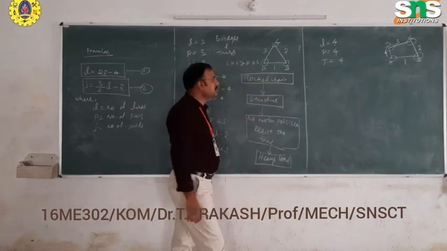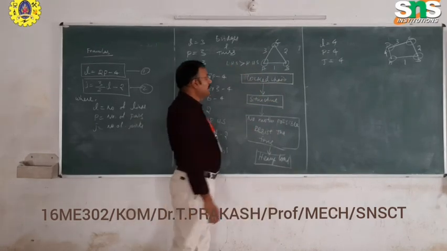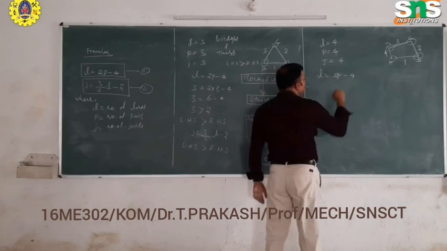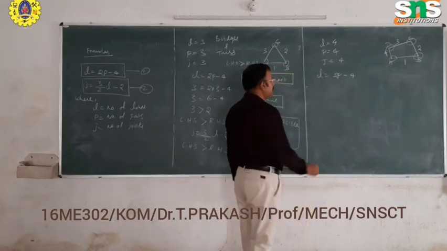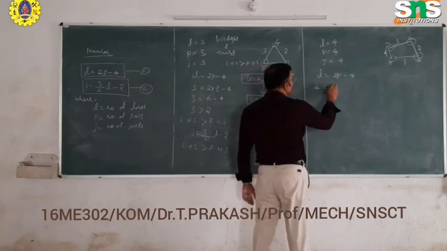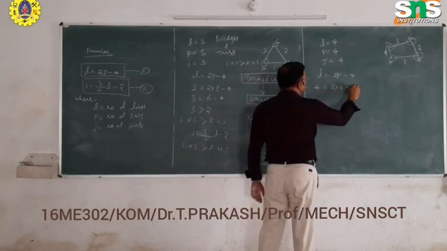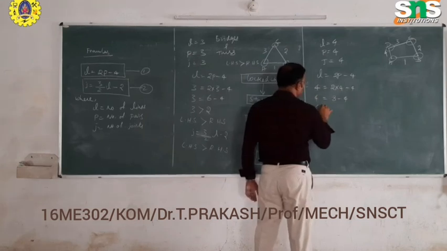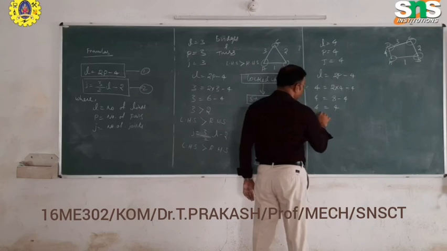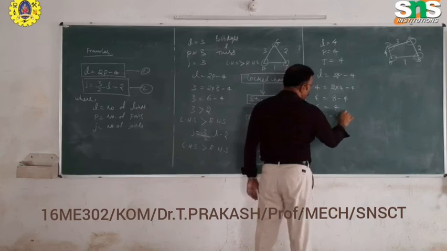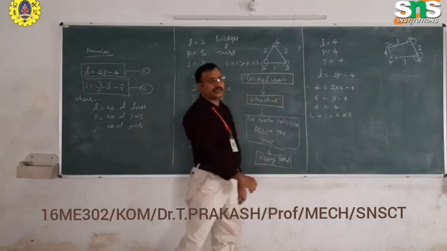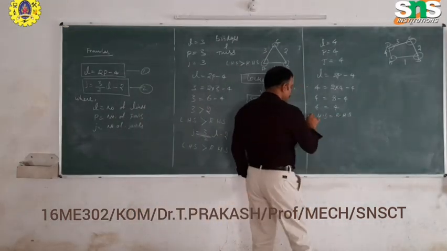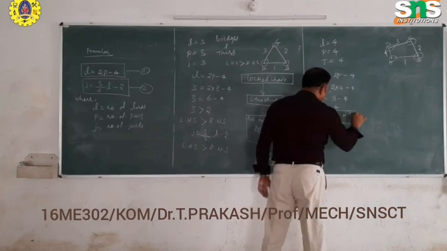Now check once again whether the mechanism is possible. L equals 2p minus 4, the same formula. Check whether left hand side is equal to right hand side. The number of links is 4, the number of pairs is 4: 4 equals 8 minus 4, so 4 equals 4. The left hand side is equal to the right hand side. Therefore, the mechanism is possible. Rotation, motion transmission is possible.